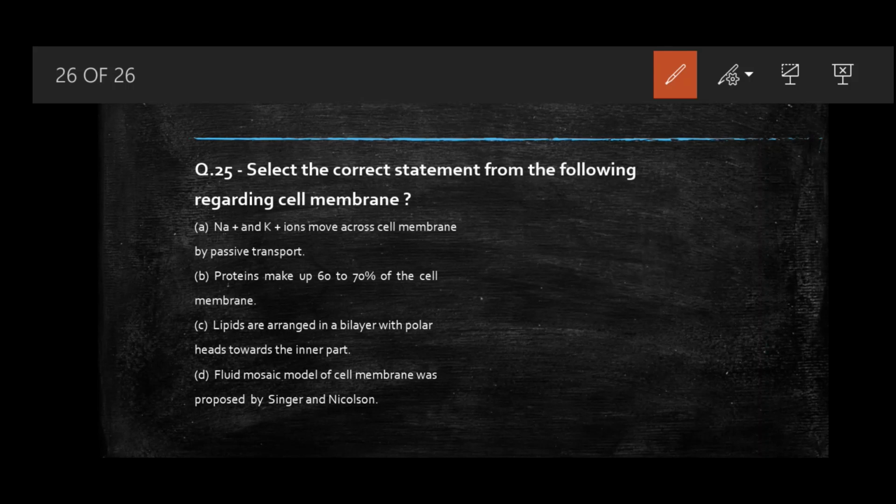So the right answer to this question is option D. All three statements above are wrong. Fluid mosaic model of cell membrane was proposed by Singer and Nicholson.